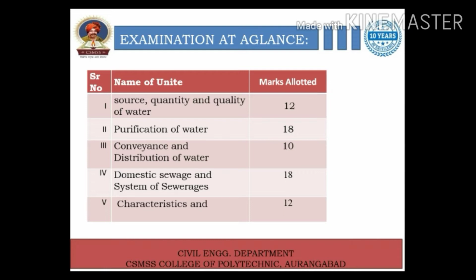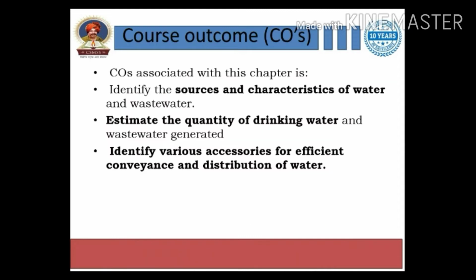So we have to study the course in two sections. The first section contains water treatment processes and characteristics of water, and the second contains collection of sanitary water and treatment processes of sanitary water. So we will start our course.